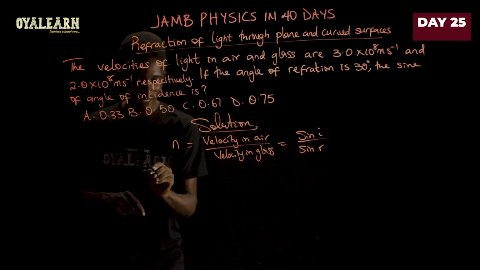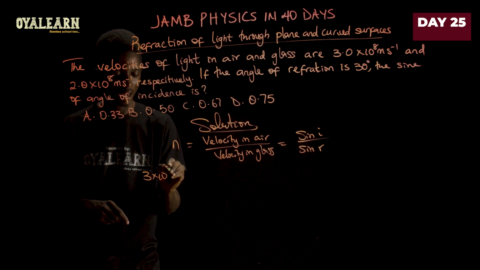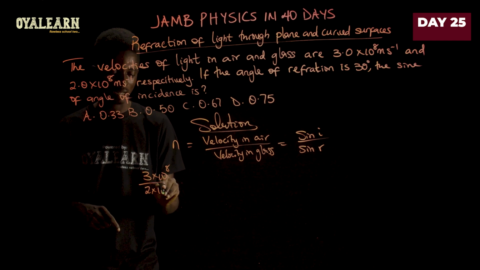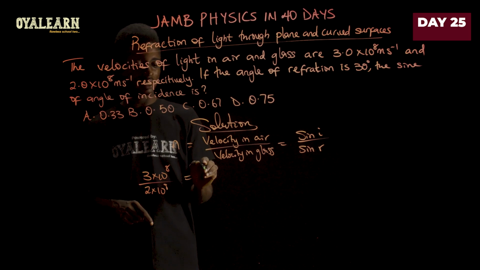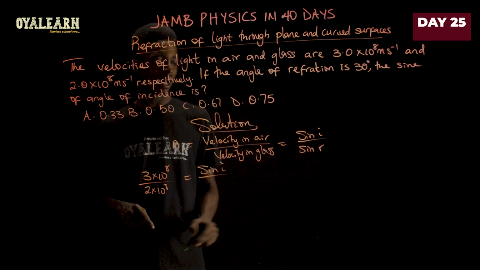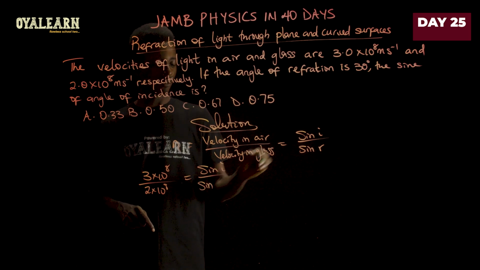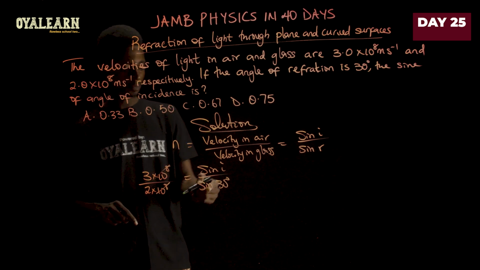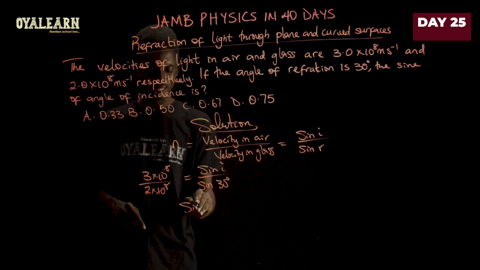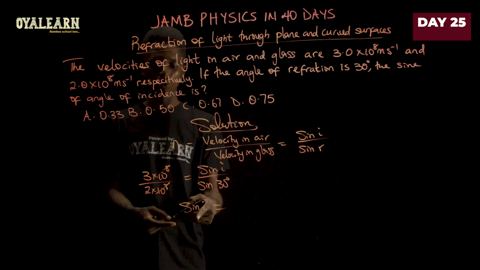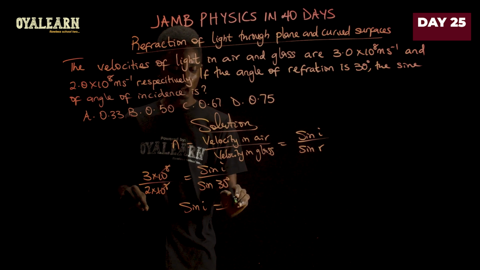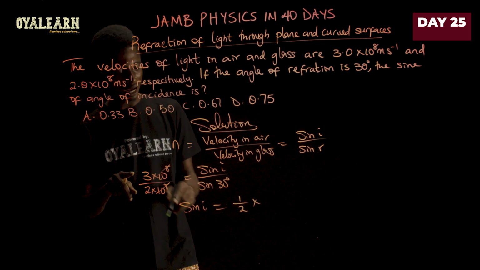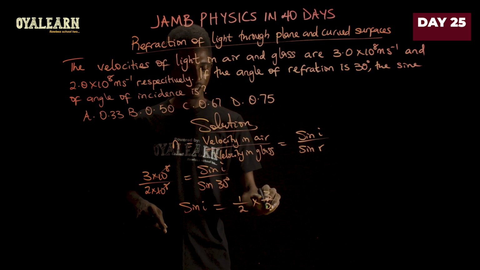So velocity in air is given as 3 times 10 raised to the power 8. Now divide that by velocity in glass, which is 2 times 10 raised to the power 8. And then we equate this to sine of angle of incidence over sine of angle of refraction, which is given as 30 degrees. Now, the power of 10 cancels out immediately. We can cross this to the other side and then say sine of angle of incidence, which is what we're asked to look for, would then be sine 30, which is 0.5 or 1 over 2. So we can write that 1 over 2 multiplied by 3 over 2.